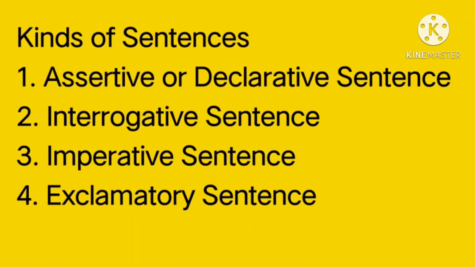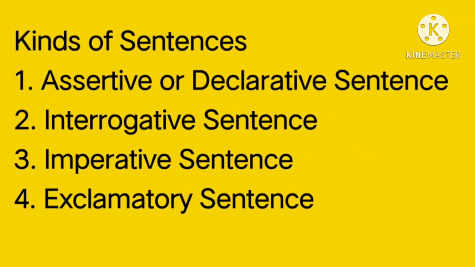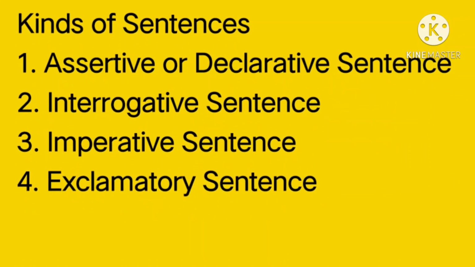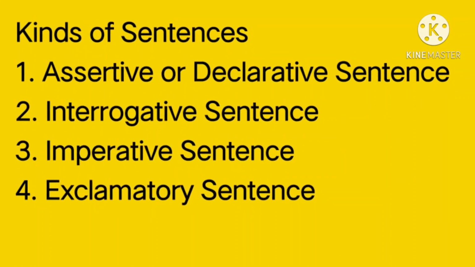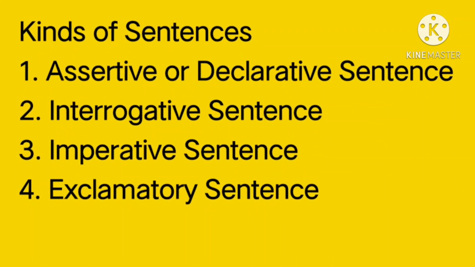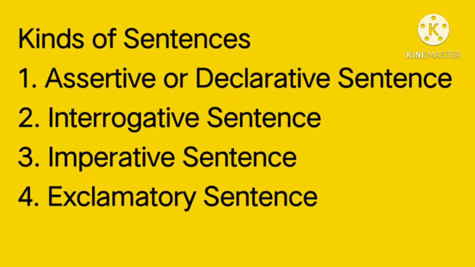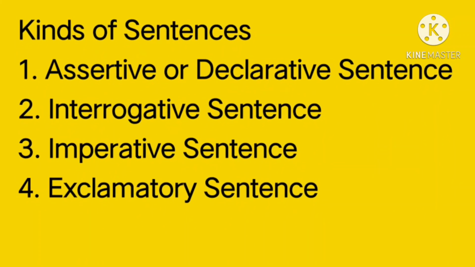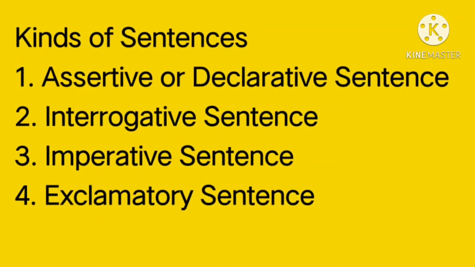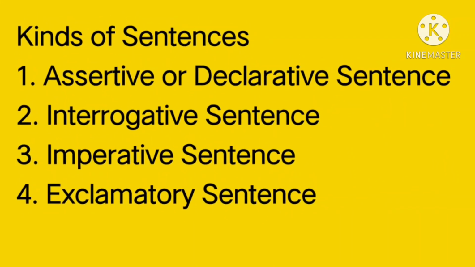Now let us begin the main topic of this video. Types of sentences. There are four main kinds of sentences in the English language, and we classify the sentences according to their use in the language. The first type of sentence is assertive sentence or declarative sentence. The second type is interrogative sentence. The third type is imperative sentence. And the fourth type is exclamatory sentence.